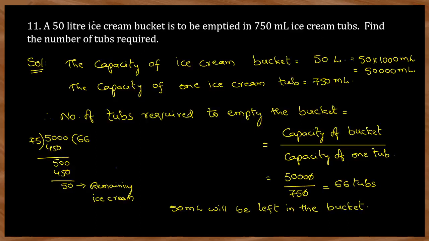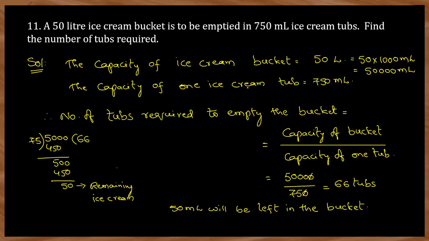So total quantity is 50 liters is given. You have to convert into milliliters first. Then you have to divide that value with each tub quantity. So you can write it in form of steps. The capacity of the ice cream bucket is 50 liters. To convert into milliliters, because you have to divide with milliliters, you have to convert this again into milliliters. So 1 liter is equal to 1000 ml, you know that from the table. So 50 into 1000, which is 50,000 ml.